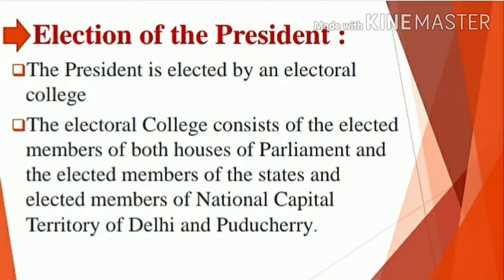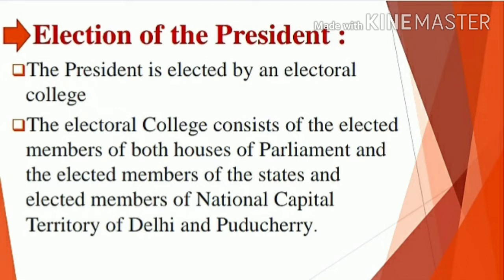The Electoral College consists of the elected members of both Houses of Parliament, that is, the elected members of the states and elected members of National Capital Territory of Delhi and Pondicherry, that is, from Lok Sabha and Rajya Sabha, including our National Capital Territory of Delhi and Union Territory of Pondicherry also.